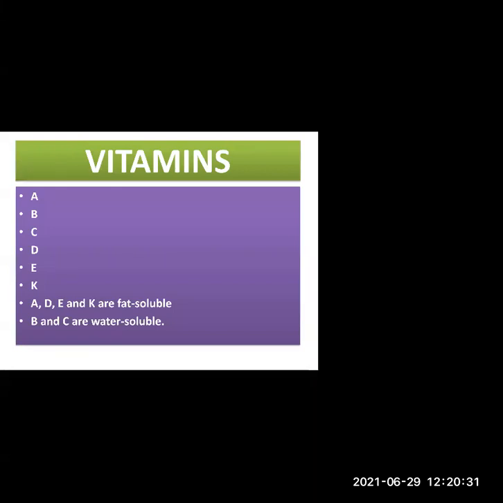You can mute. So, vitamin A, vitamin B, C, D, E, and K. These are the 6 vitamins. And out of this, A, D, E, and K, what are they? They are fat soluble. Means they will dissolve in fats and oil. Whereas B and C are what? They are soluble in water. They can dissolve in water.